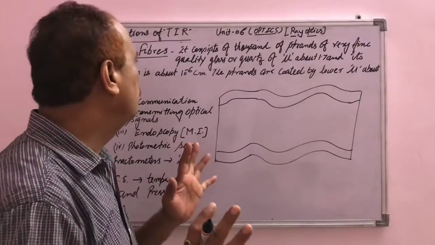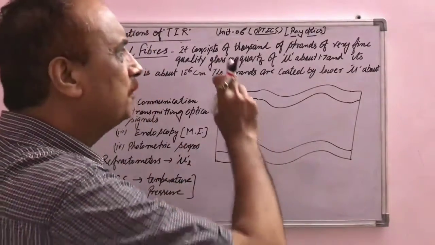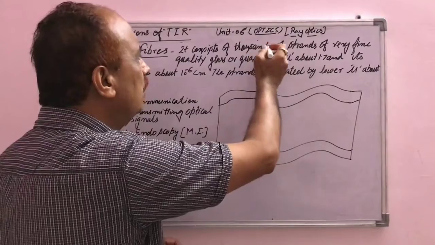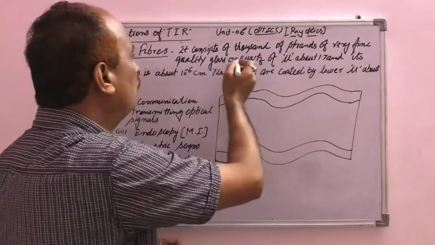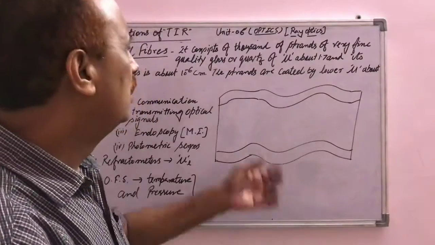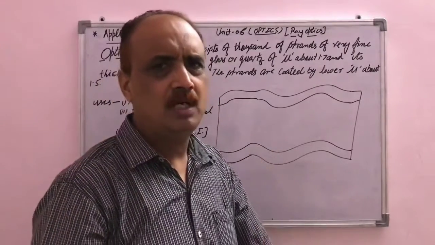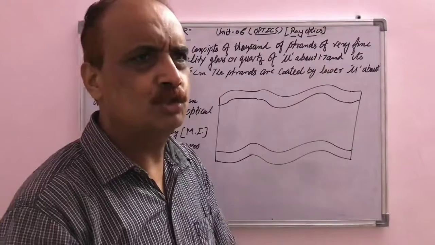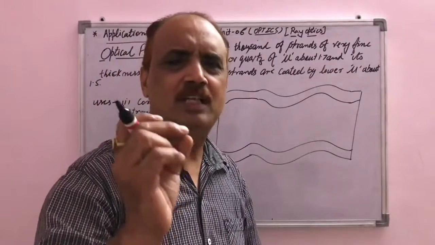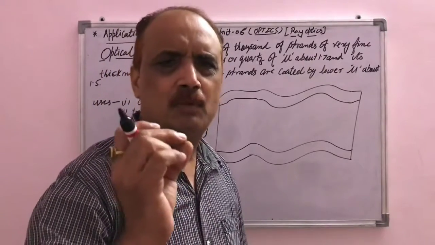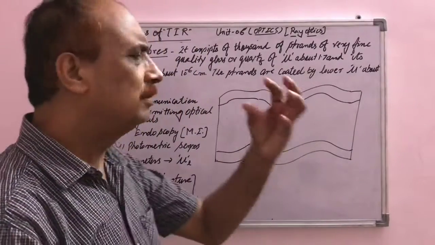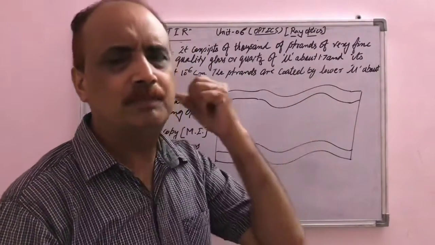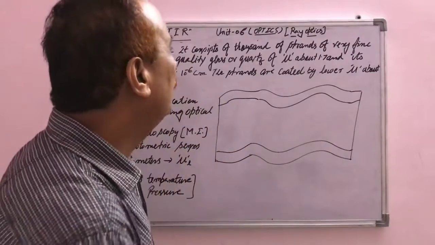From the construction point of view, the optical fiber consists of thousands of strands of very fine coated glass or quartz. Means in one optical fiber, thousands of strands. Strand means just like a filament. Very small filaments are there. A thousand filaments are there in one piece of optical fiber, and these are made